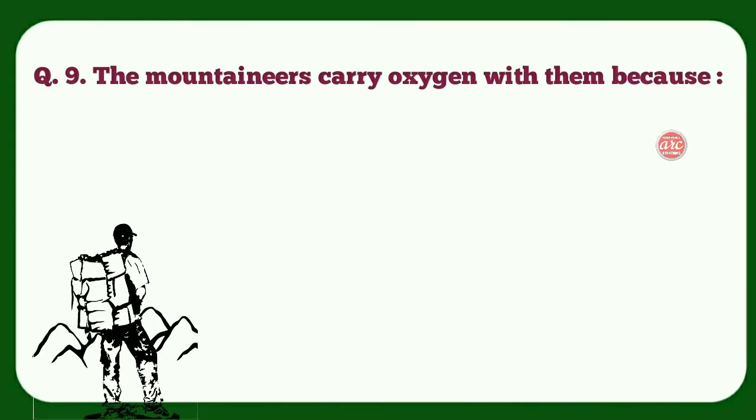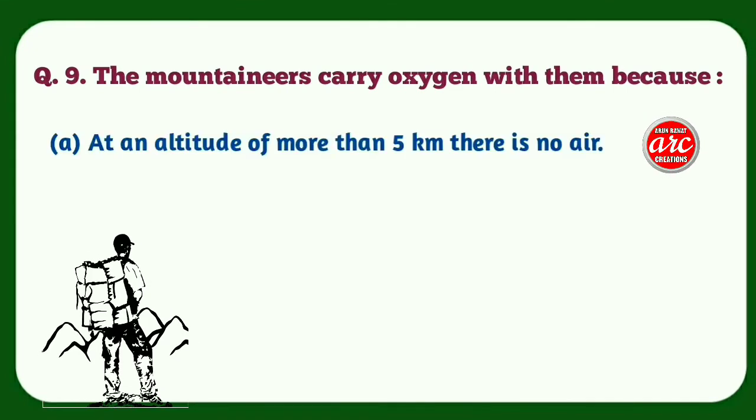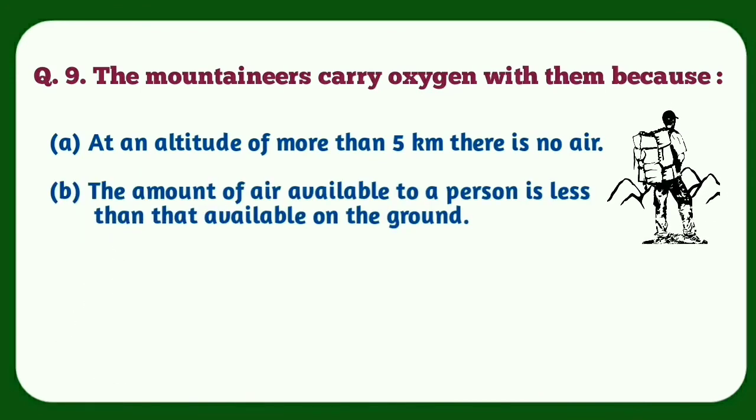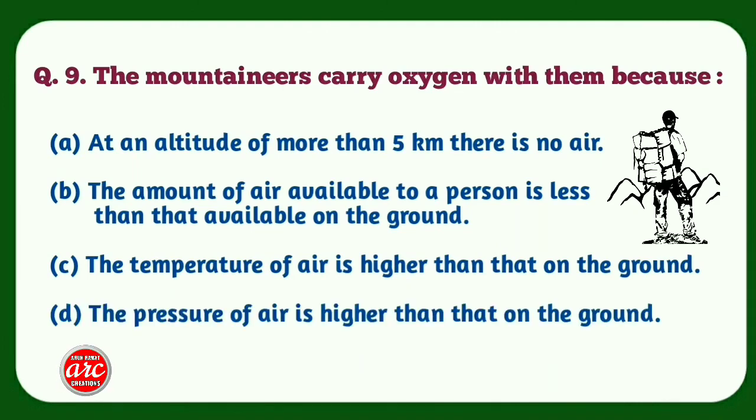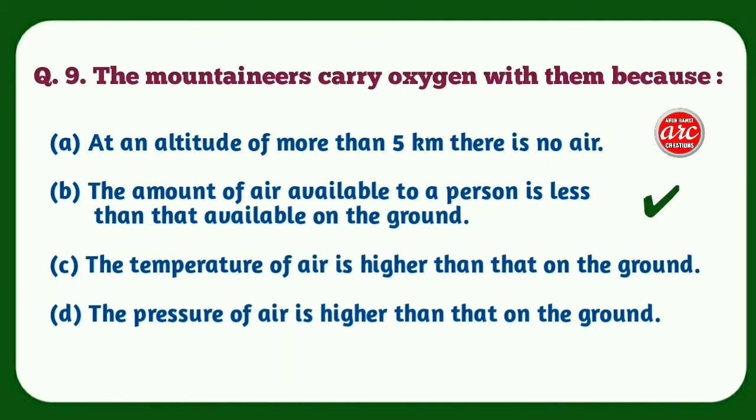Question number 9. The mountaineers carry oxygen with them because A. At an altitude of more than 5 km there is no air. B. The amount of air available to a person is less than that available on the ground. C. The temperature of air is higher than that on the ground. D. The pressure of air is higher than that on the ground. The correct answer is B. The amount of air available to a person is less than that available on the ground.